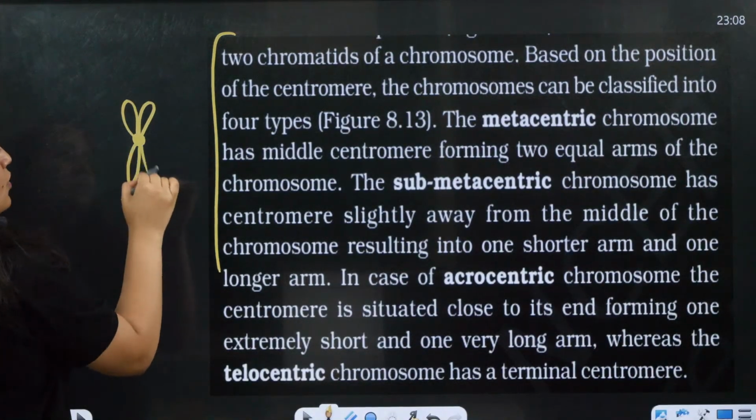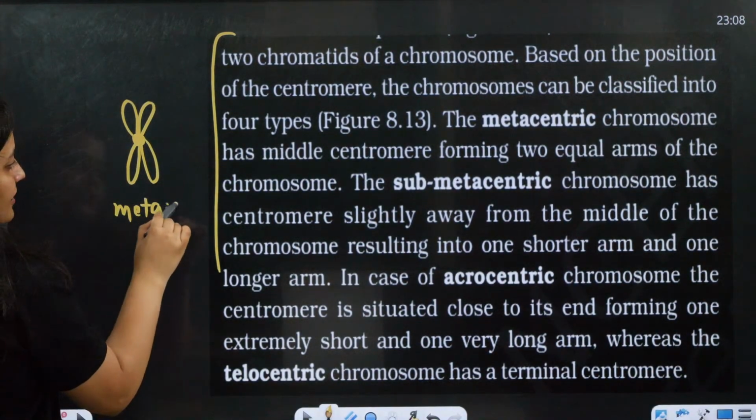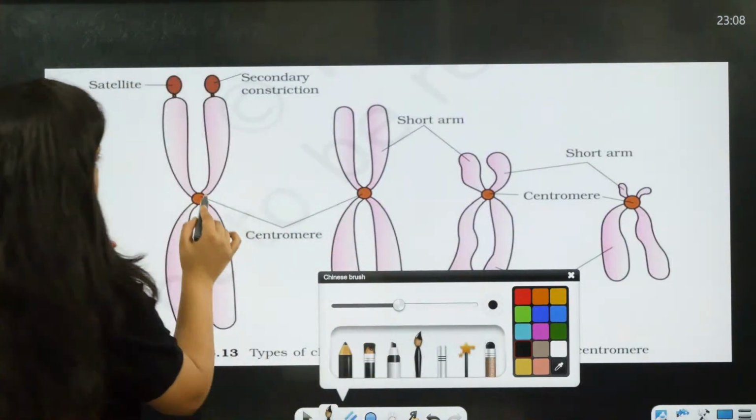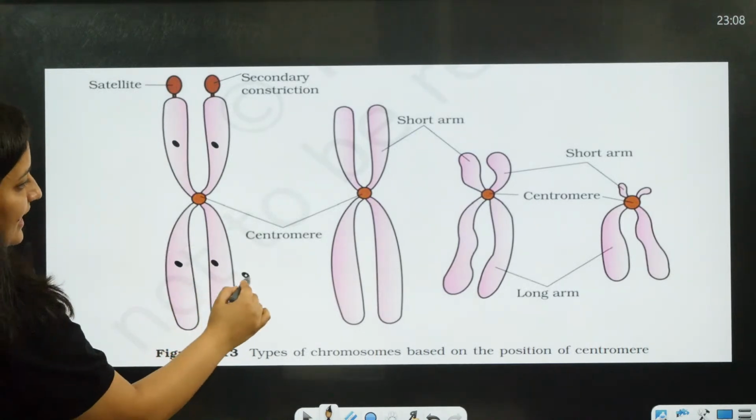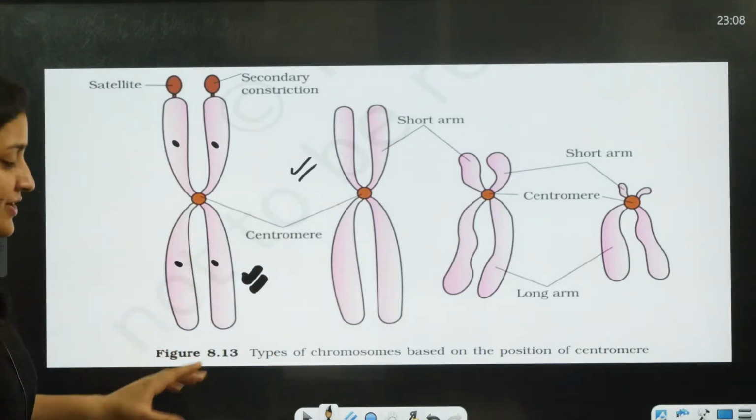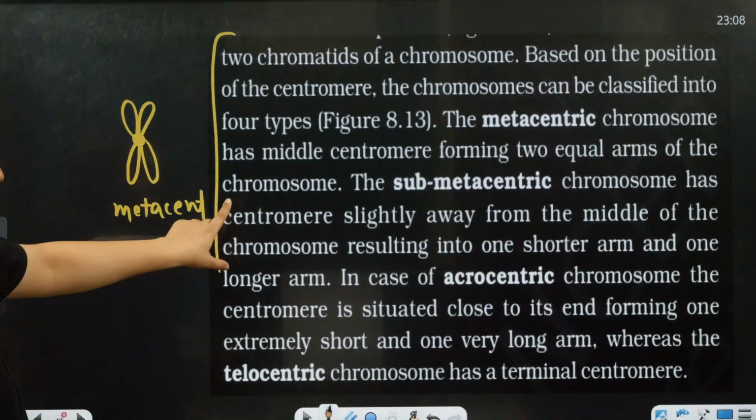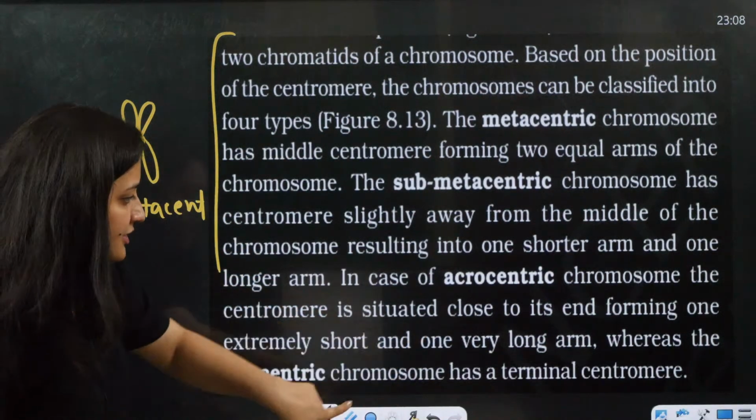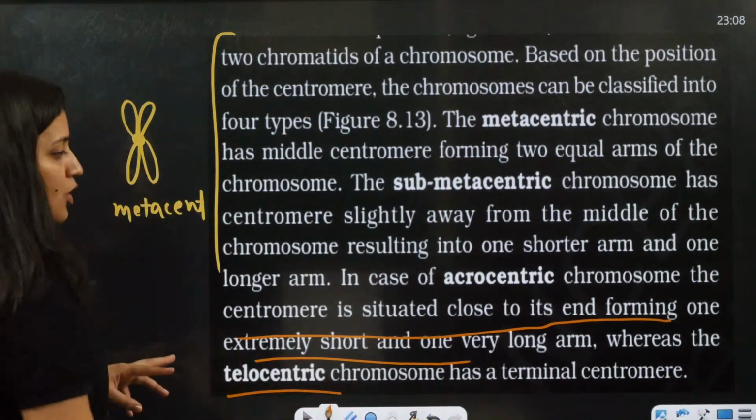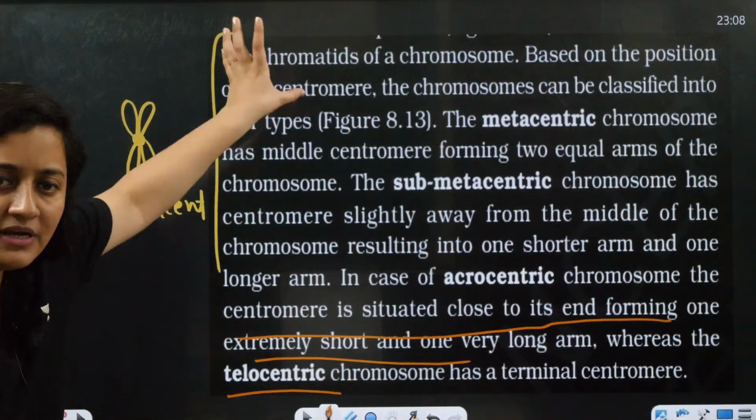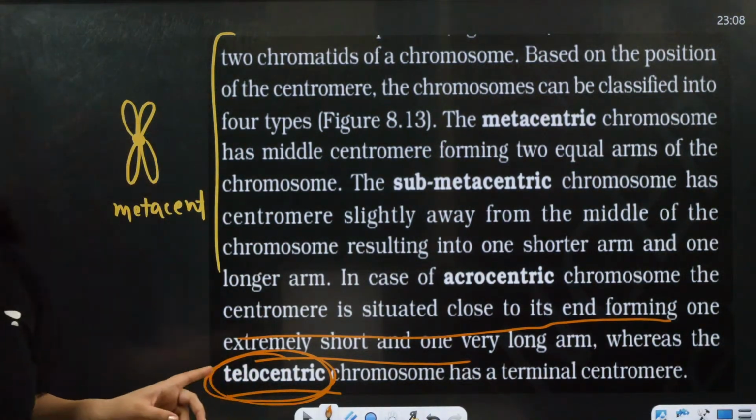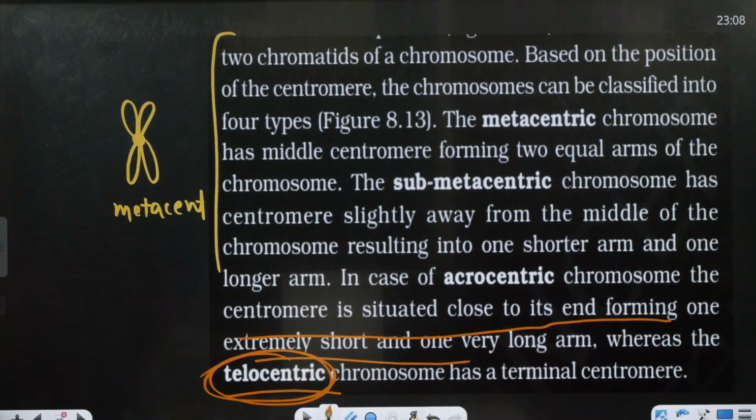If the two arms are equal, the chromosome is metacentric. Then submetacentric, then acrocentric and telocentric. This is important. Acrocentric is when the centromere is situated close to one end, forming one extremely short arm and one long arm, and telocentric is when the chromosome has a terminal centromere. This condition is not found in human cells.